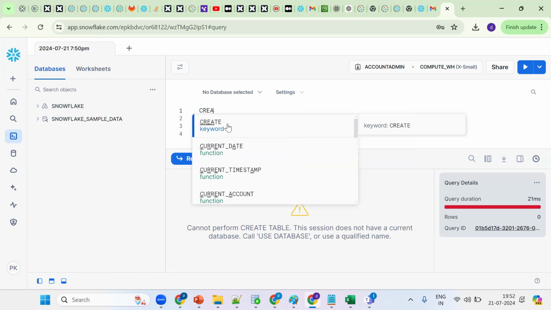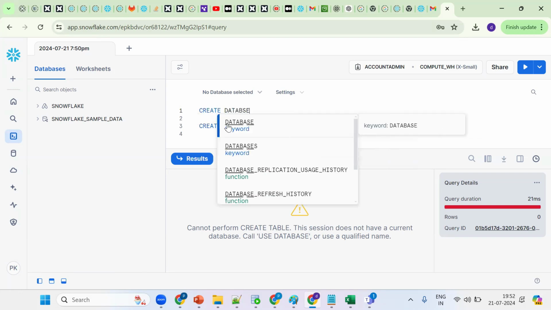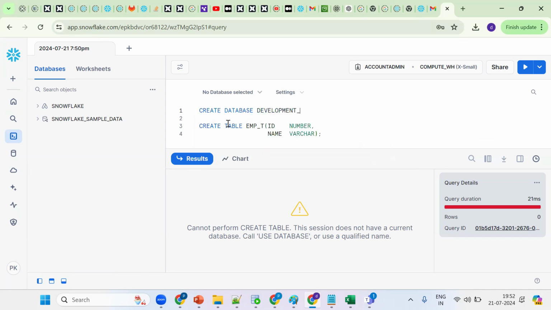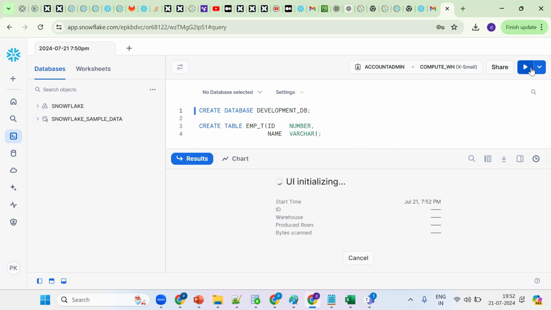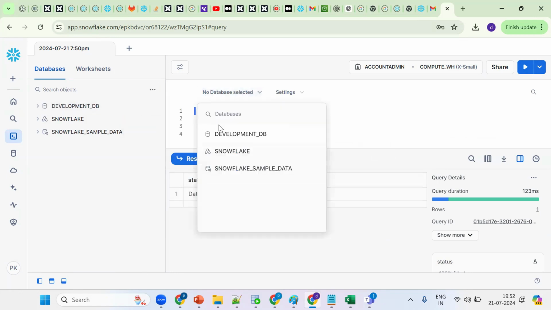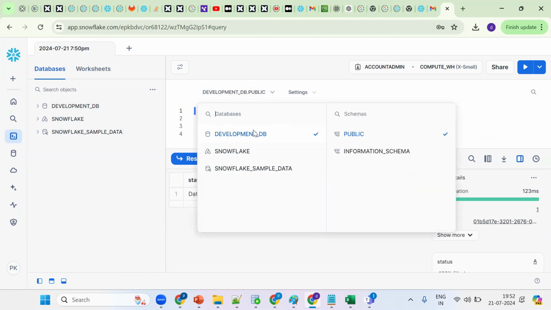So create database, and I'm naming it development, since we should work in the development database. Let me run it. Okay, the database is there. Now click refresh, and I will get the development database and the public schema. So I have created one database.